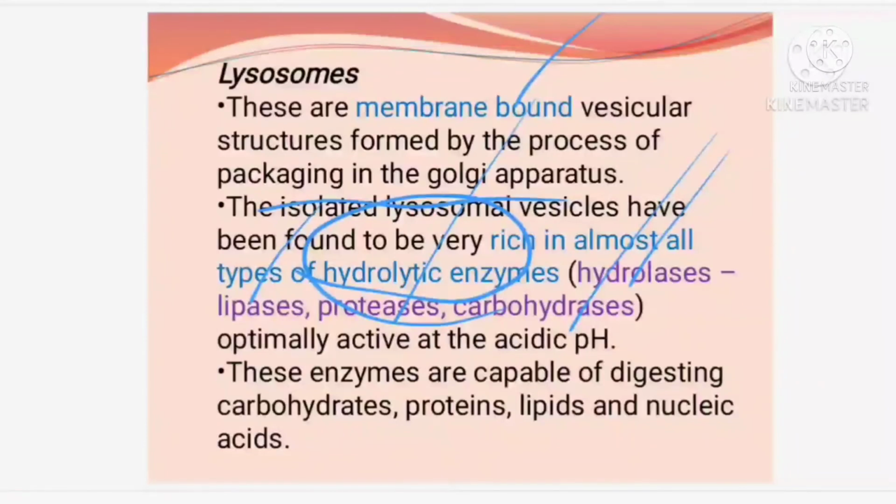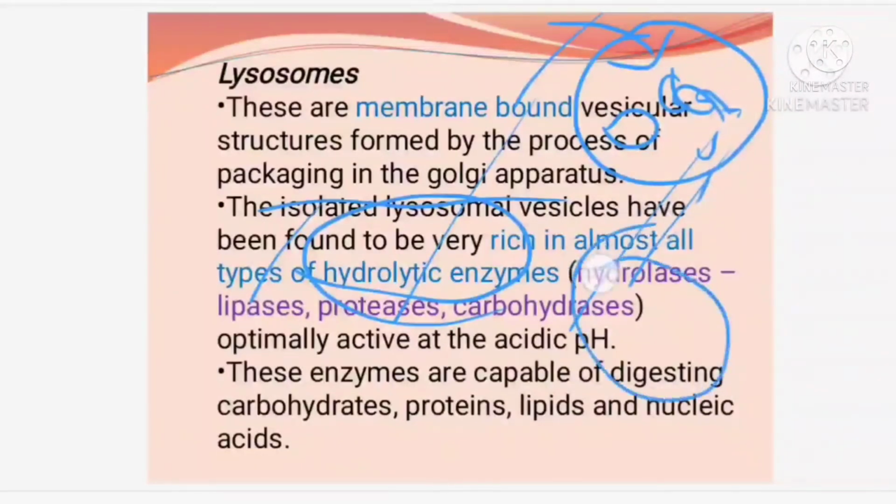All of these are present in the lysosomes. Imagine this is a cell and this is a lysosome. Some germ has entered into my cell. If this germ has entered, it means my white blood cells couldn't function properly, maybe that is why they couldn't attack it. Now what will my cell do? If this germ grows here, it starts to multiply and can spread to the other cells, isn't it?